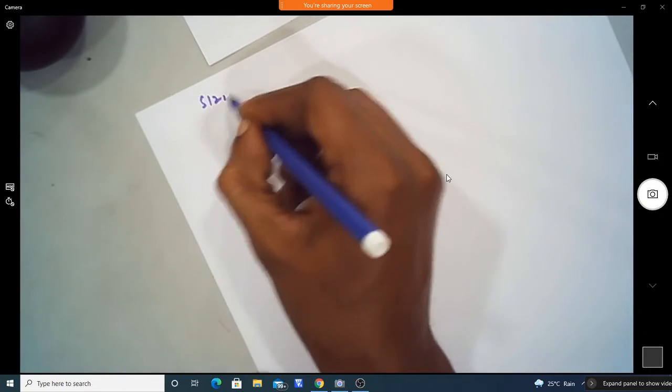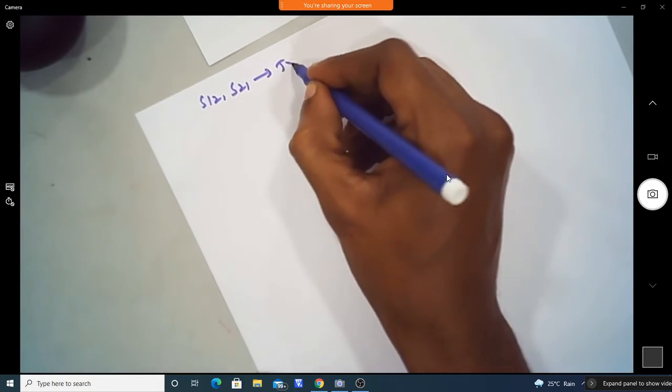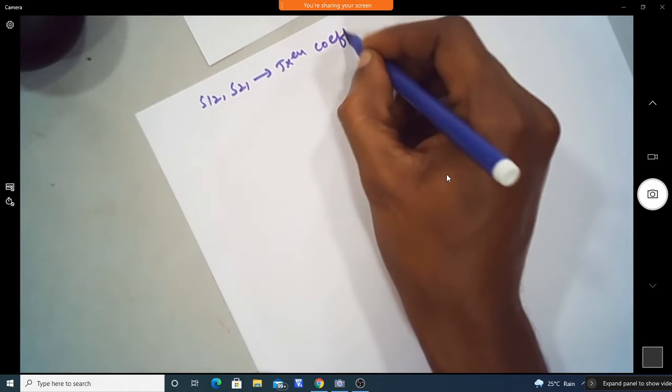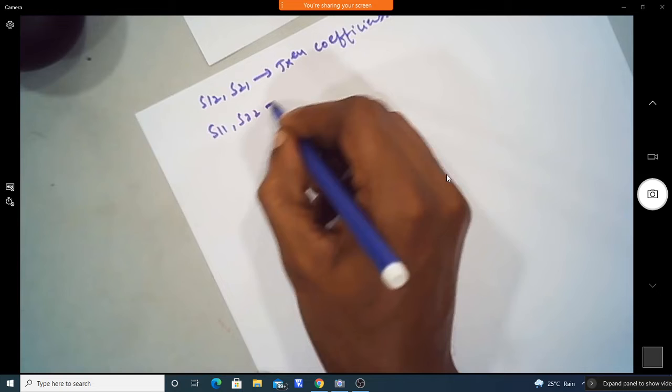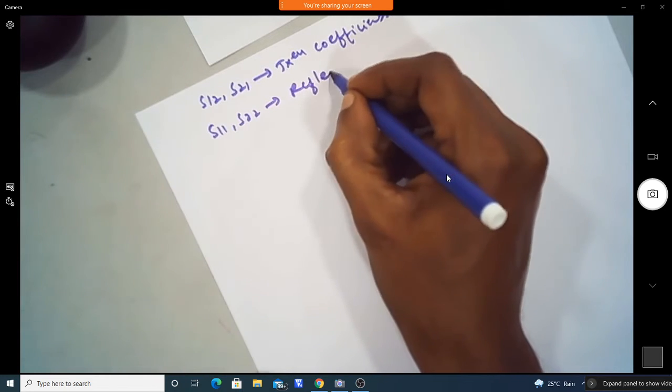That is, S12 and S21 are called the transmission coefficients, and S11 and S22 are called the reflection coefficients.